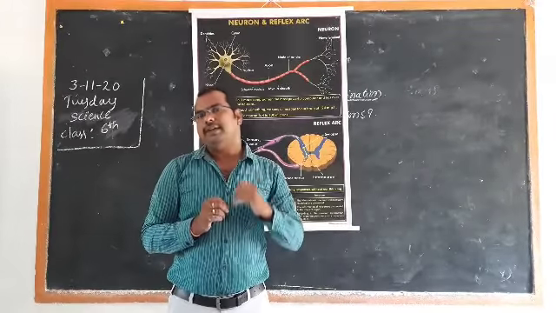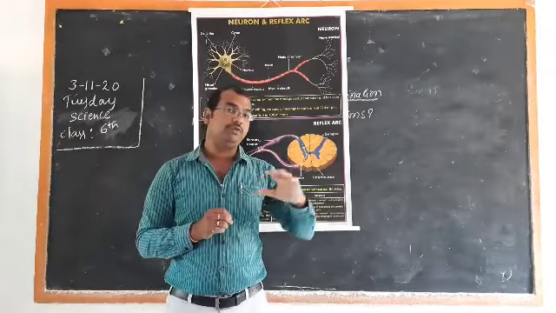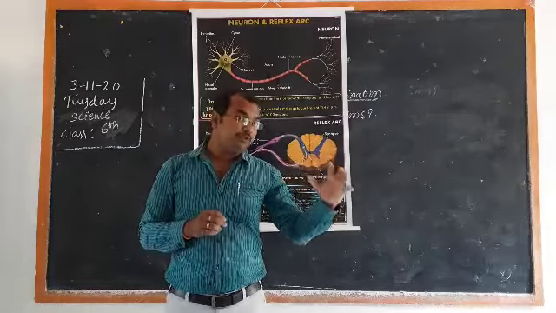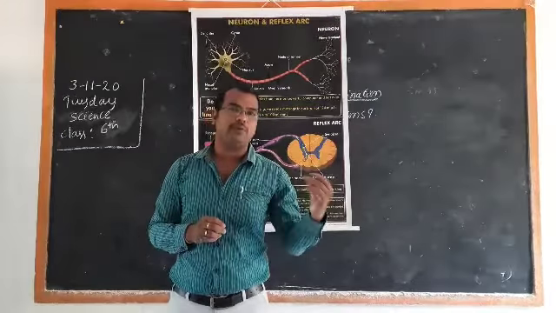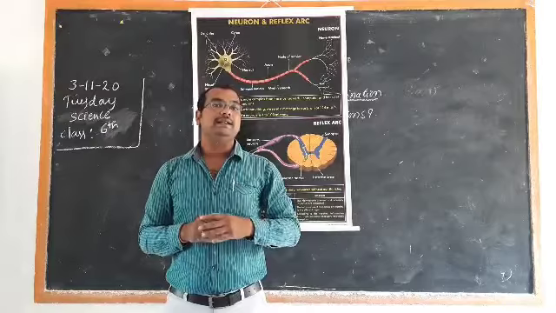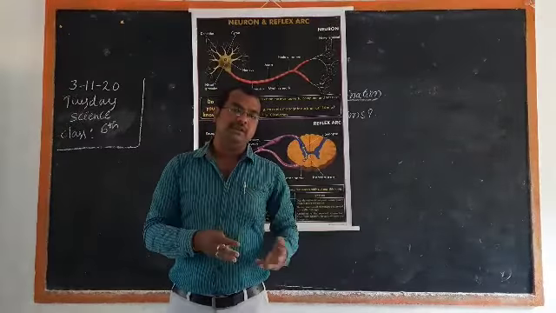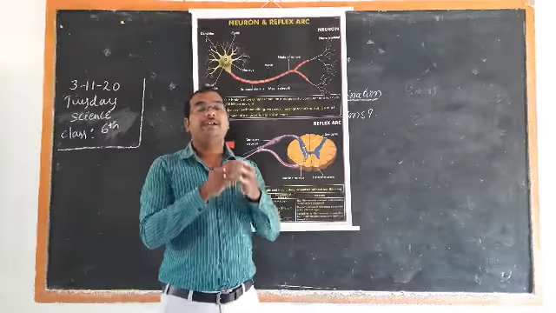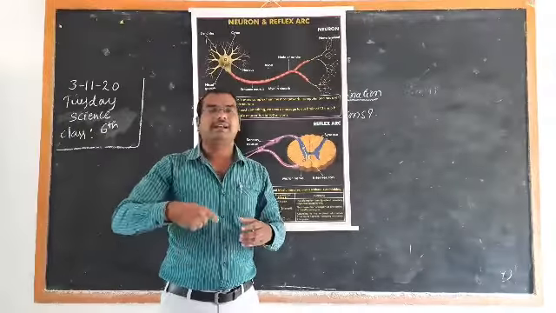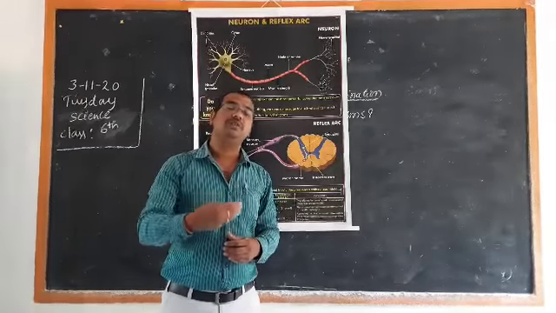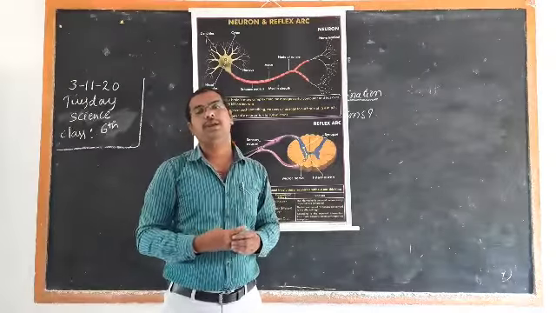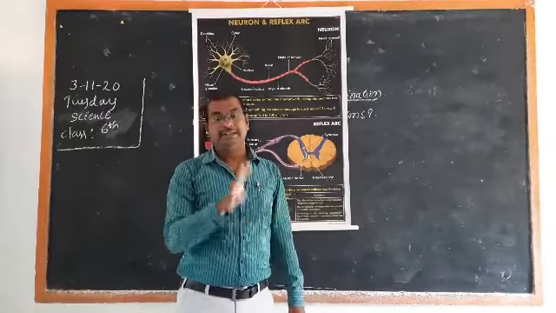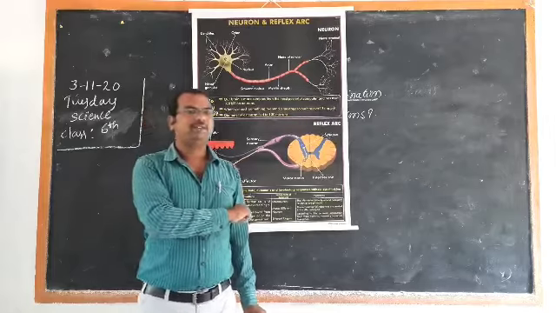For example, yesterday we discussed one example: when you touch a hot object, you immediately withdraw your hand from that place. That withdrawal takes place very quickly, within a fraction of a second. Such actions are completed that fast, and we call them reflex actions. A reflex action is a sudden response. We respond to a particular situation without our notice. Such actions we call reflex actions.